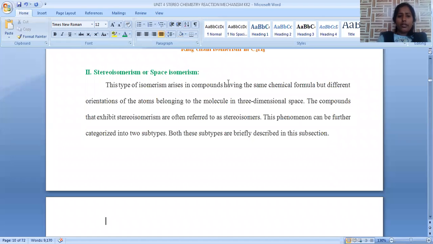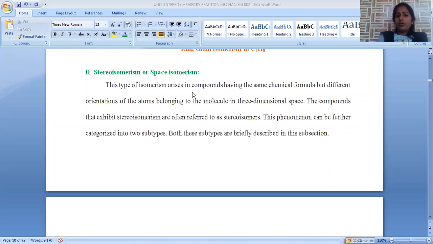In this session, we are going to discuss stereoisomerism. It is the type of isomerism where the spatial arrangement of atoms is different. Stereoisomerism is also called space isomerism, so space isomerism is the synonym for this, where the spatial arrangement of functional groups around the carbon will be varied.